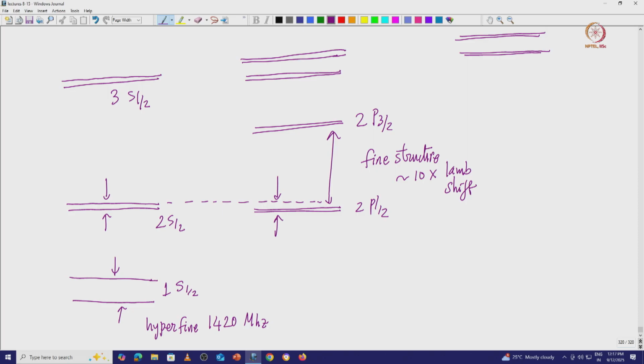So, this is the Lamb shift. Okay, this is the fine structure essentially. This is the fine structure, this is the Lamb shift.